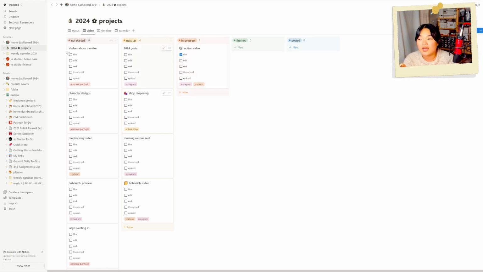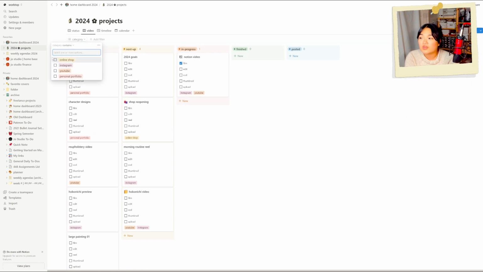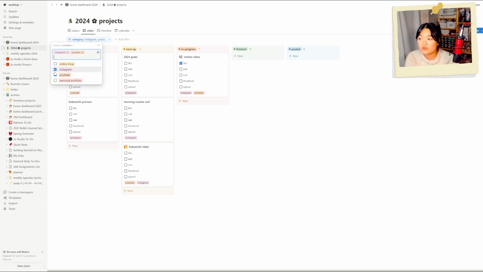As you can see, I have some of my things outlined and some of the things that I know I'm going to be adding into my project lineup for this year, things that I have not started, what I have next up, in progress, finished, posted. These are all categories that I've customized. This one is specifically for video projects, and so I can filter and just go by category, and I want it to be just for Instagram and YouTube.